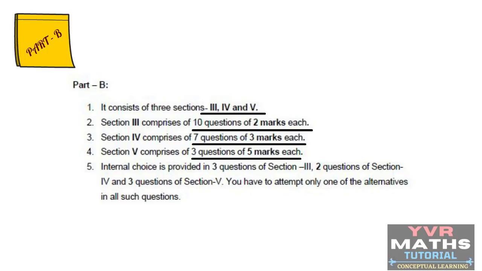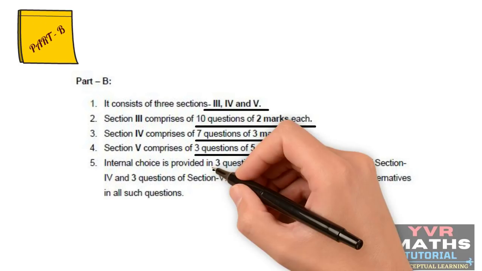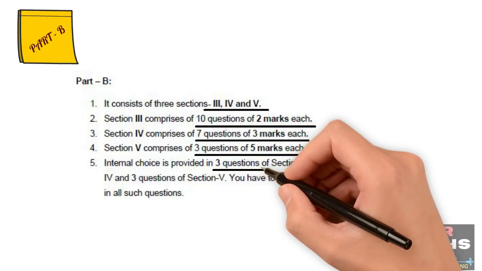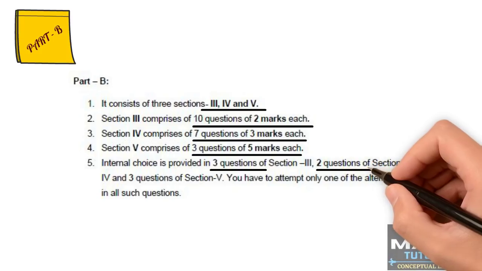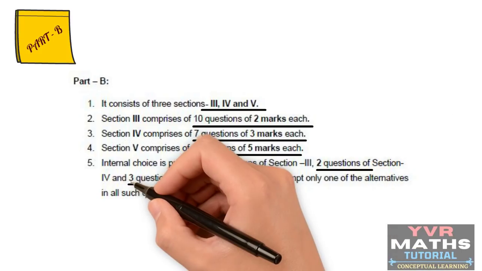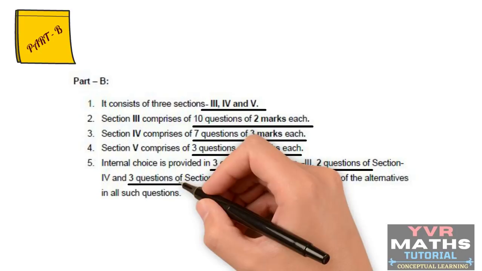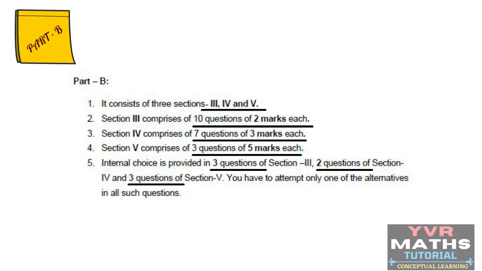See the 5th point in the instructions, internal choice is provided in 3 questions of section 3, 2 questions of section 4, 3 questions of section 5. If you observe, students, in section 5 in total we have 3 questions. They have given internal choice for all 3 questions of section 5.